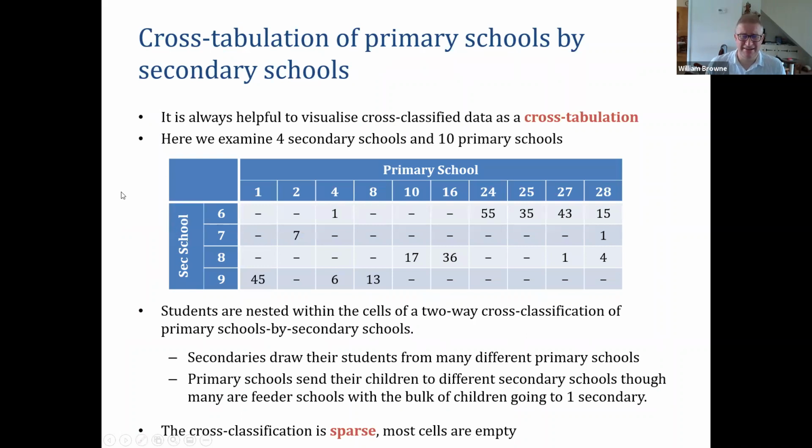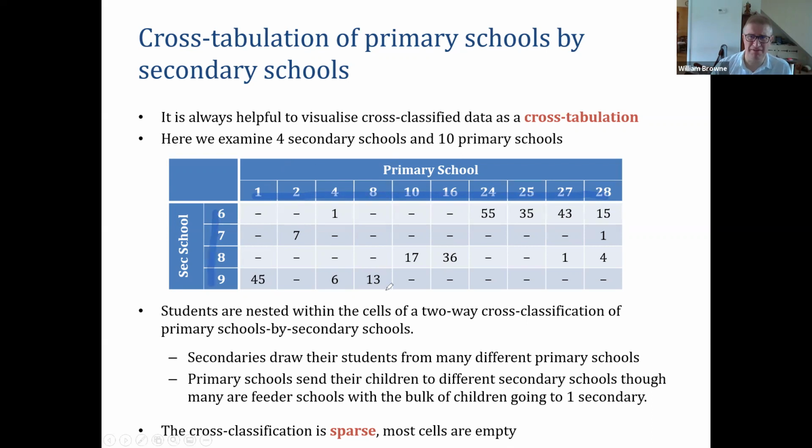Okay, and one more thing to look at with the data. Let's do a quick cross-tabulation of primary schools by secondary schools. So what I've done here, up the top, we can see 10 primary schools, which I've just chosen, and 4 of the secondary schools.